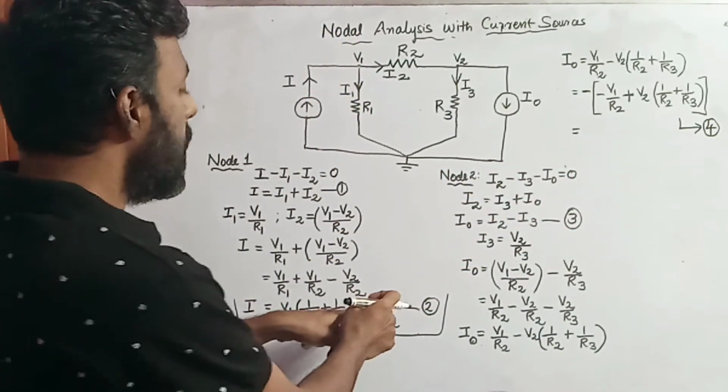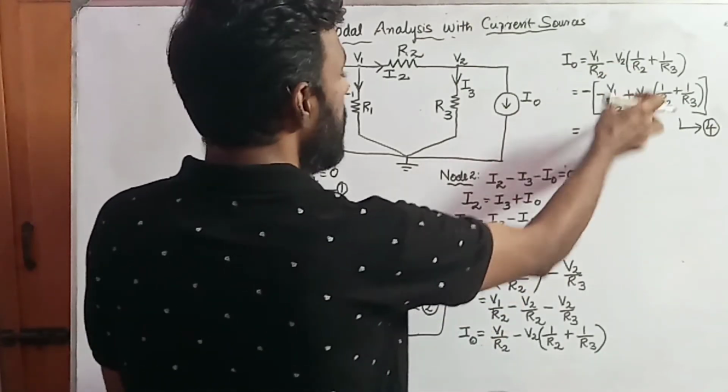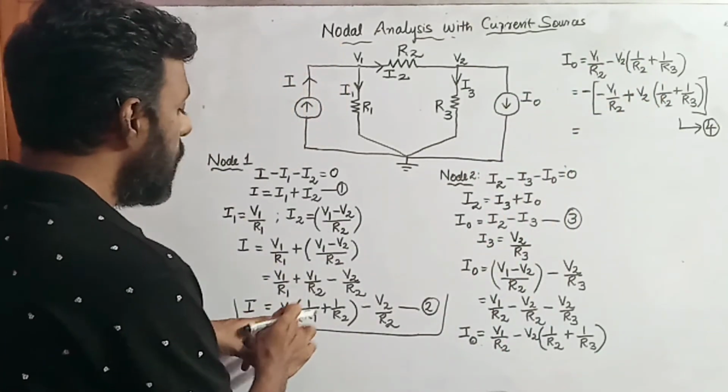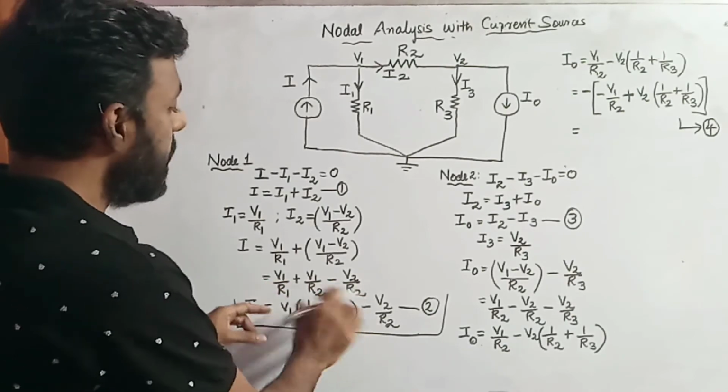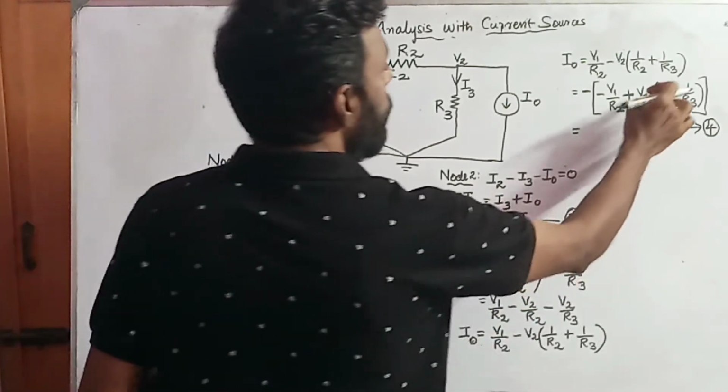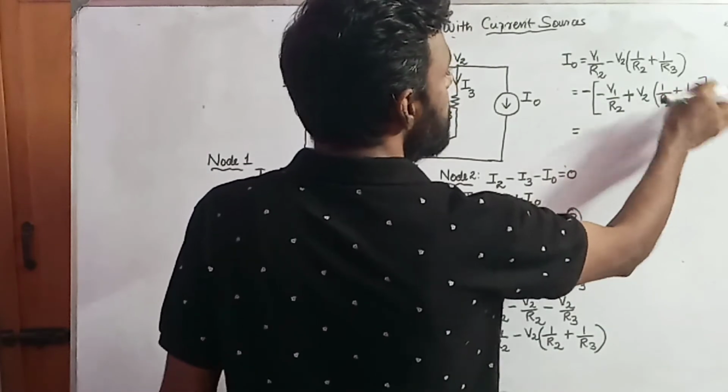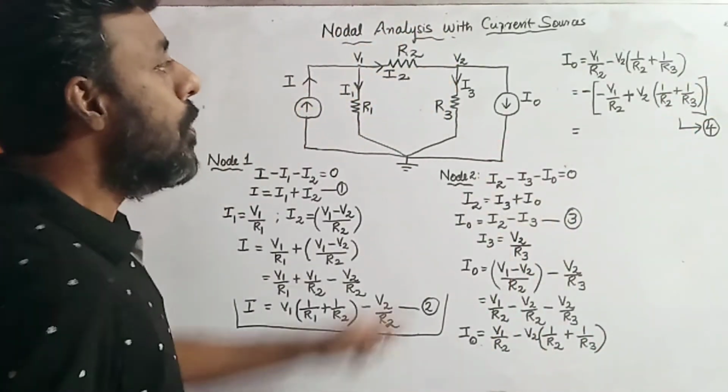See, here you have V2 by R2, here you have V1 by R2, here you have V1 into the sum of the resistance in reciprocal form. Similarly, you have V2 here and the sum of the resistances in reciprocal form. So what does it mean?